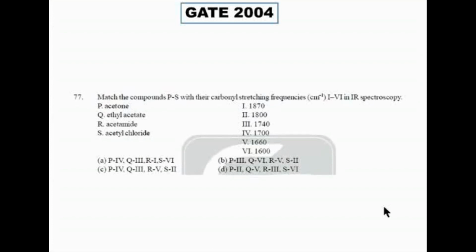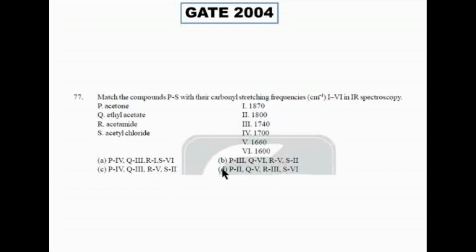Straight away I can rule out two options. What are they? A and D, ma'am. How? Ma'am, acid chloride அவ்வளோ லோவா frequency இருக்காது, ma'am. Yes. So acetyl chloride having 1777 is impossible. So A and D are straight away ruled out. Now acetyl chloride 1800. Okay, pakka. So S is 2, pakka. Then R is 5. Okay, 1660. Amide, acetamide will be having low value because NH2 is electron donating. Okay, very good.